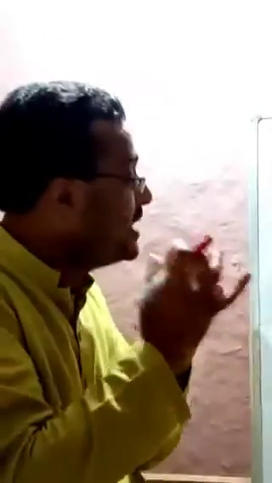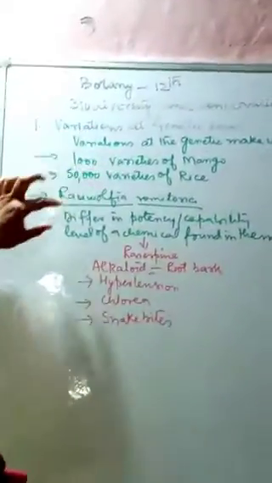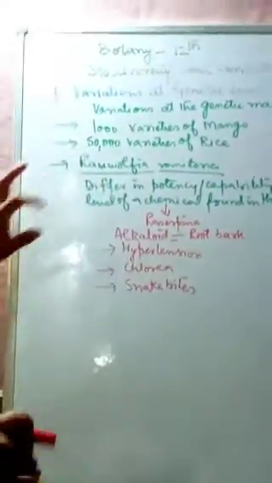But what is the major difference? It is in their potency. They differ in the potency level of a chemical, reserpine, an alkaloid extracted from the root bark.